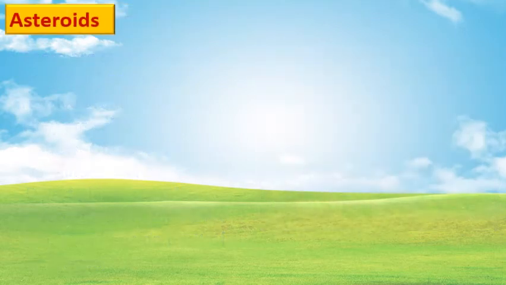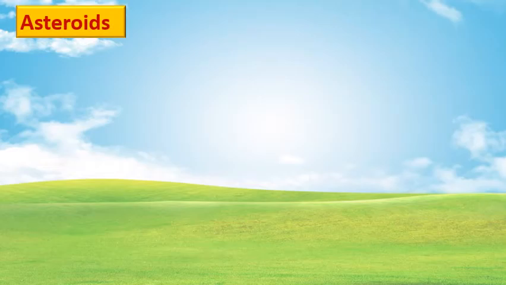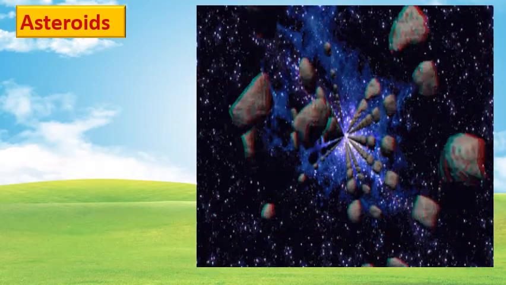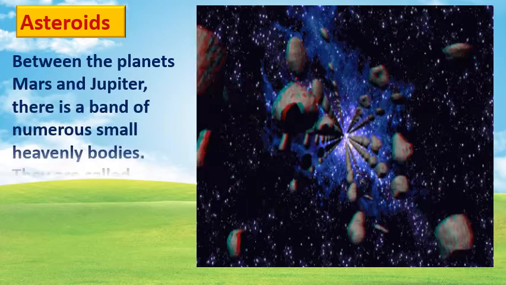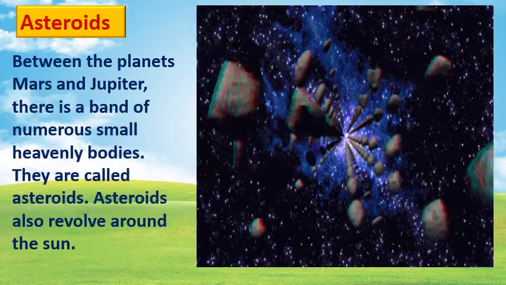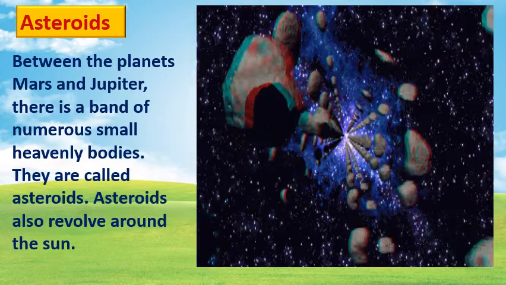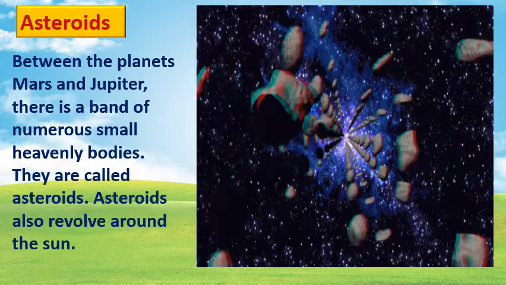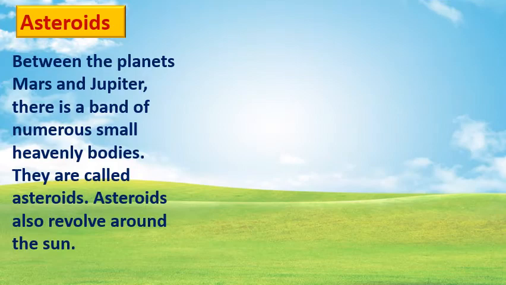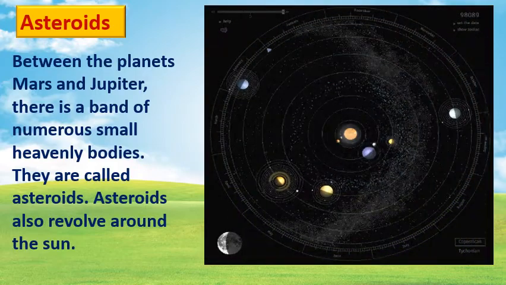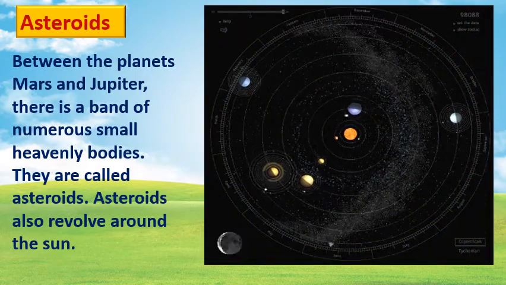Now the next one is asteroids. See this. Between the planets Mars and Jupiter, there is a band of numerous small heavenly bodies. They are called asteroids. Asteroids also revolve around the sun.